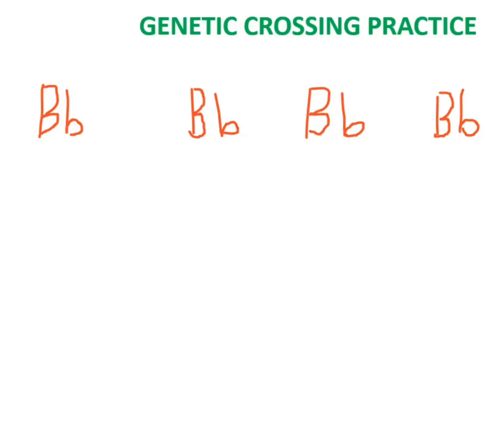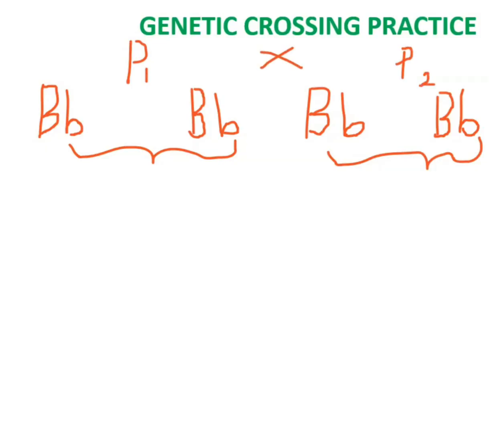I told you that we're going to pick one of these from parent 1 and one from parent 2. This came from parent 1 and parent 2 in their combination when they had a mating process that led to the production of these offspring. I'll take one of these and cross it with one of these. Let's see the product that will give us the second filial generation, or F2 generation.